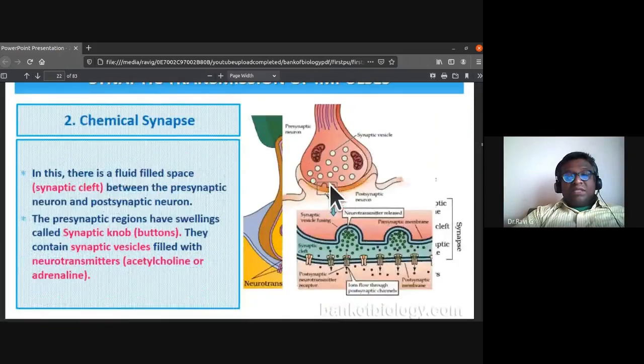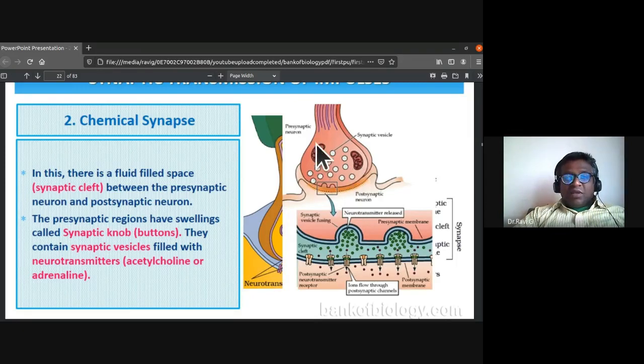So in the chemical synapse, there is a fluid filled space, or synaptic cleft, between the presynaptic neuron and the postsynaptic neuron. So there is a fluid filled space, and we call it a synaptic cleft.